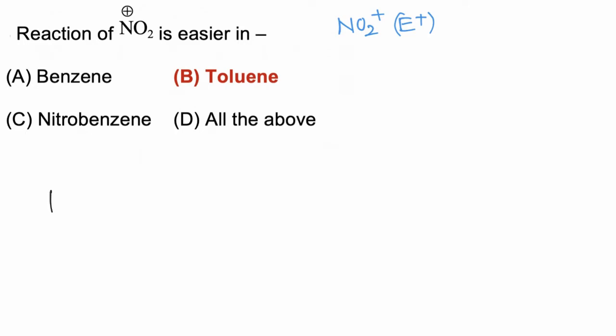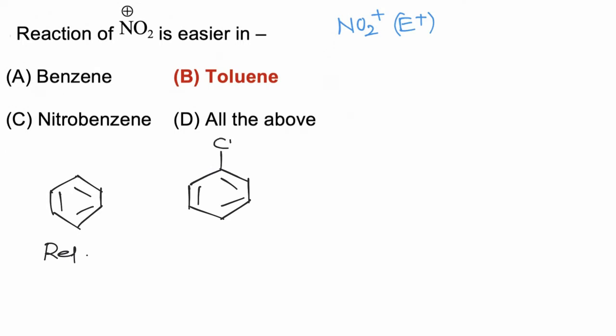Now in the first case, benzene is neither having any electron donating group nor electron withdrawing group, so it may be taken as reference. Now in the second case, toluene, the CH3 group is present, which will have a plus H effect and plus I effect, due to which it will increase electron density on the benzene nucleus.